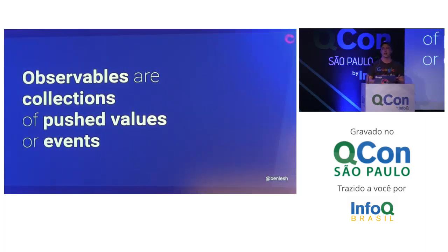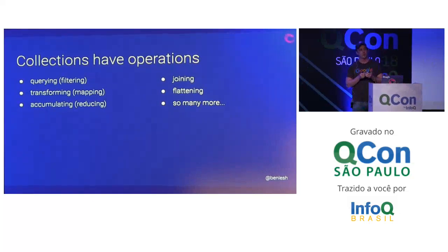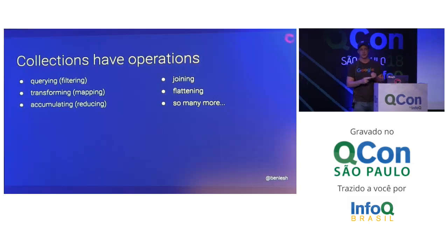Another important thing to think about observables is that observables are collections. Even though they're pushing values at you over time, if you think about it, these are collections of events, or collections of pushed values that happen over a certain amount of time. And the interesting thing about collections is they have this really cool property of having different operations you can perform on them. For example, you can filter them or query them, right? So you can get a collection and make a smaller collection out of it.